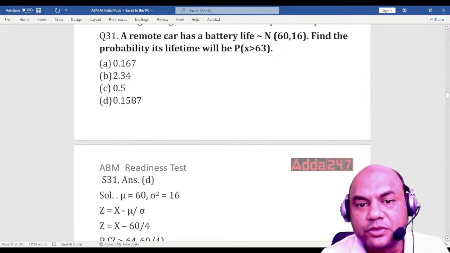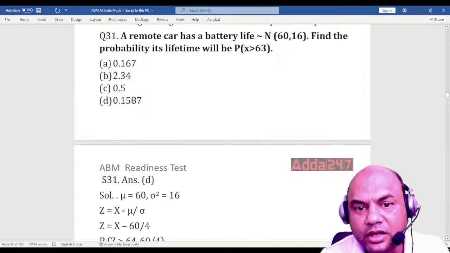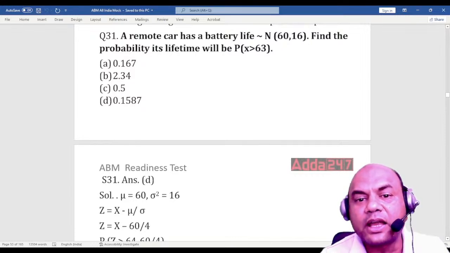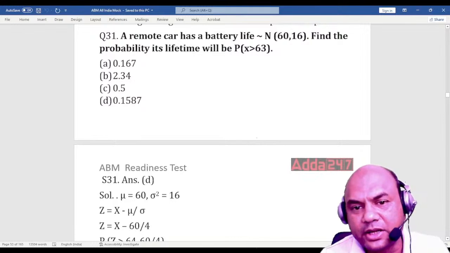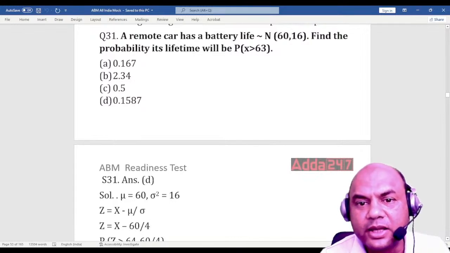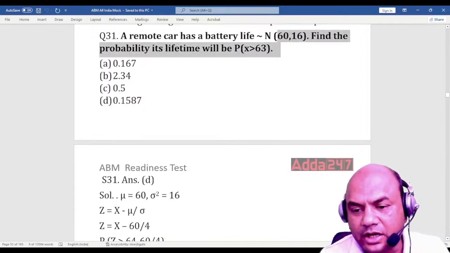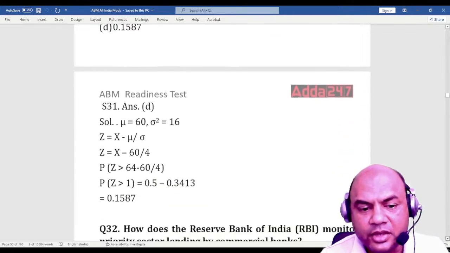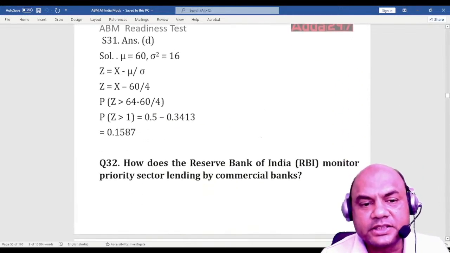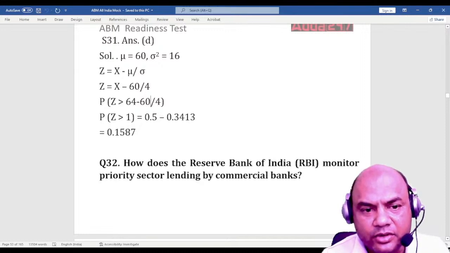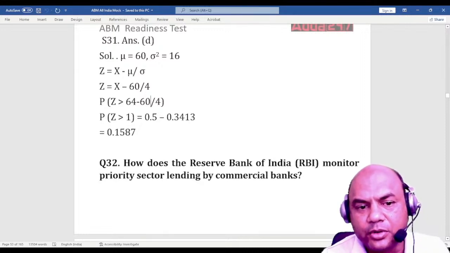So it should be 64. So X bar over here becomes 64. Greater than 63 means at least 64. So I'll take X bar equals 64. So 64 minus 60, in brackets, upon 4.